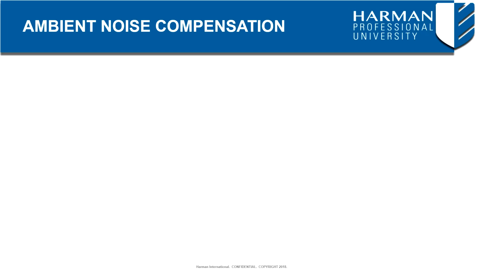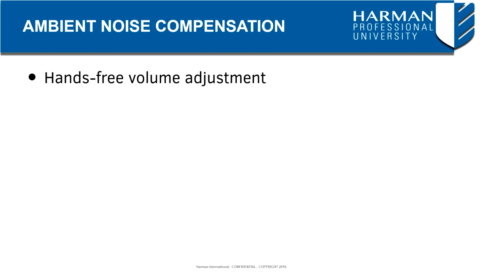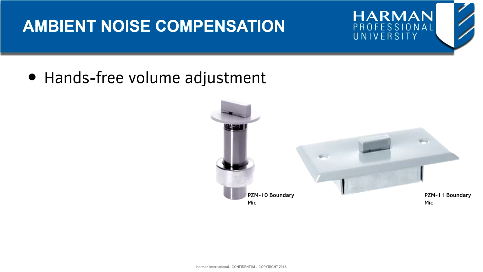Ambient noise compensation, often referred to as ANC, provides a hands-free approach to maintaining proper loudness in a fixed installation regardless of the present ambient noise. It automatically controls the gain of an announcement or background music according to the measured ambient noise through the use of a suitably placed microphone, typically mounted in a ceiling or wall, that is focused on the ambient source. SoundWeb London processors support two types of ANC, gap and non-gap.